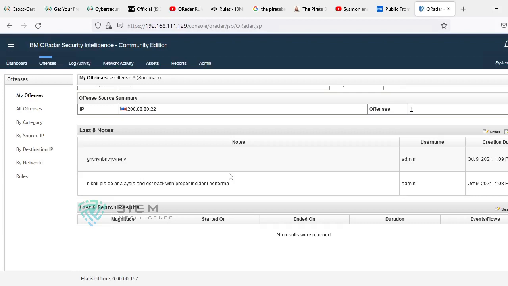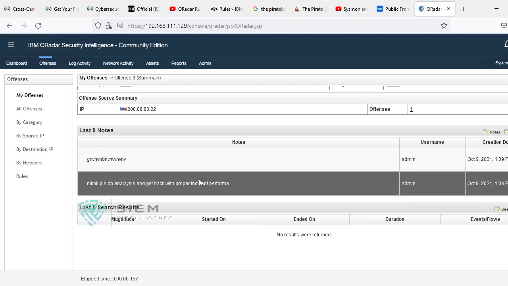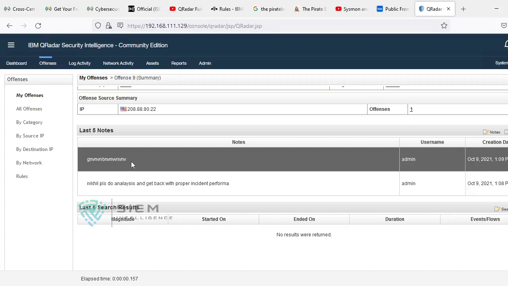You can see this is an analysis area where you can put an update of your incident, how you are working on it, what is your working standard with respect to this offense, what things you have analyzed, and you can add it over there. So that if I, as an analyst or team lead, can view, yes, there was an update by Nikhil, I have done so and so, and at this point of time I got the source IP, this location is traced as from UK, or you can say from Somalia, at this location. You may come up with your views. Like that you can type your notes.